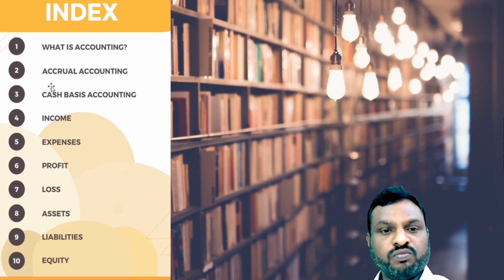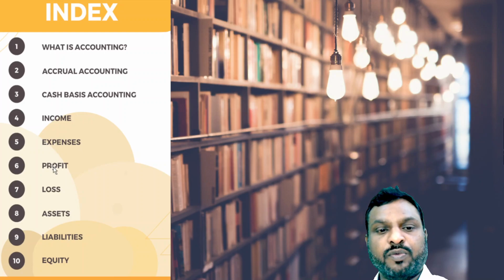Here, we have discussed these three previously. We'll be discussing income. What do you mean by income? What do you mean by expenses? What do you mean by profit? What do you mean by loss? All these form part of the P&L statement. Next we will be discussing assets, liabilities and equity. These will form a part of the balance sheet. Items 4, 5, 6, 7 will form a part of the P&L, and 8, 9, 10 will form a part of the balance sheet.